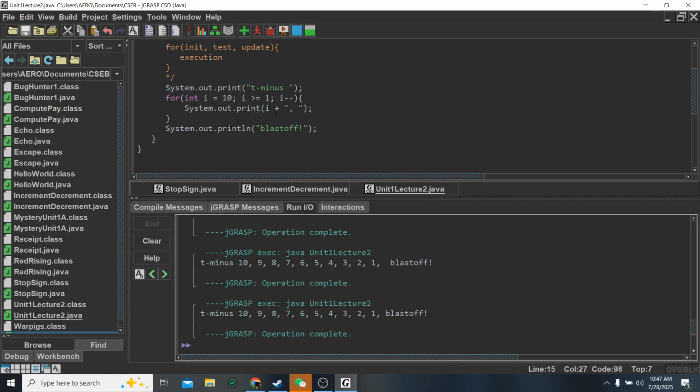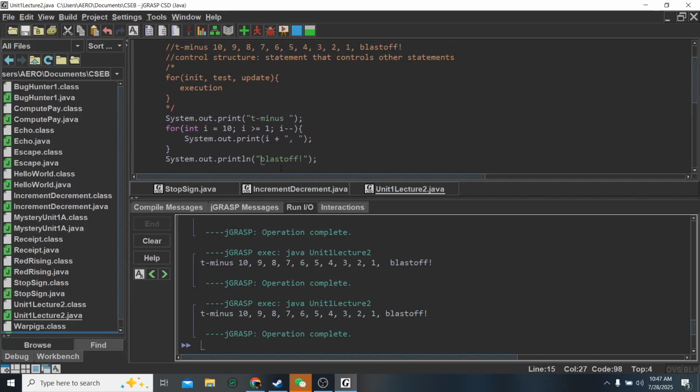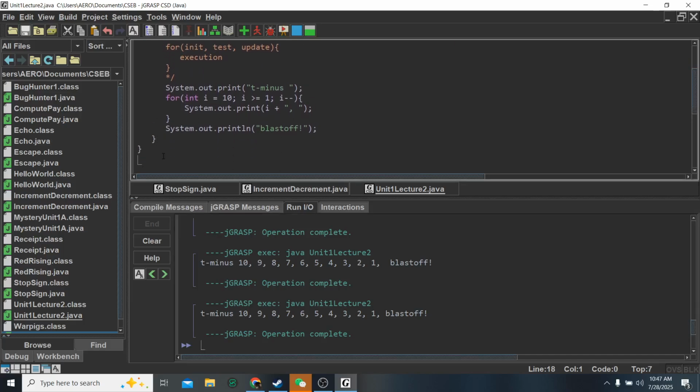Okay, so that's how we can increment and how we can combine multiple things. You're going to have quite the challenge on your hands. We'll get into that in just a little bit.